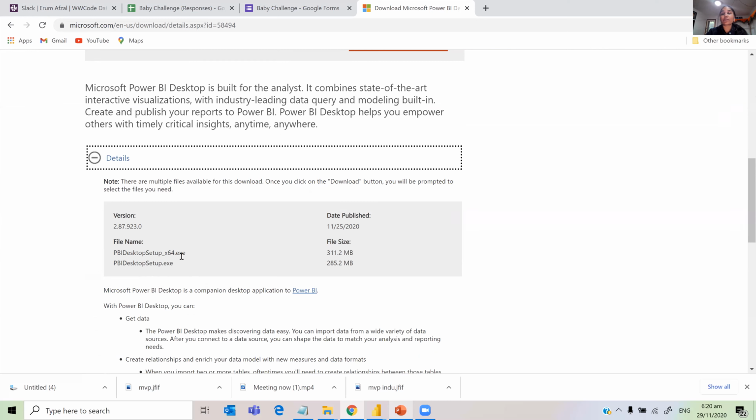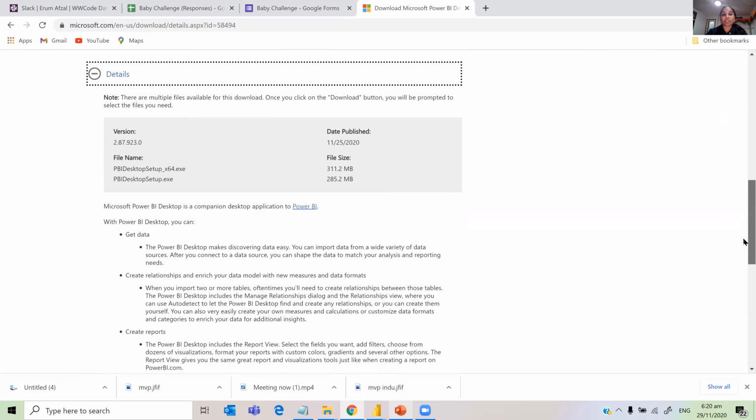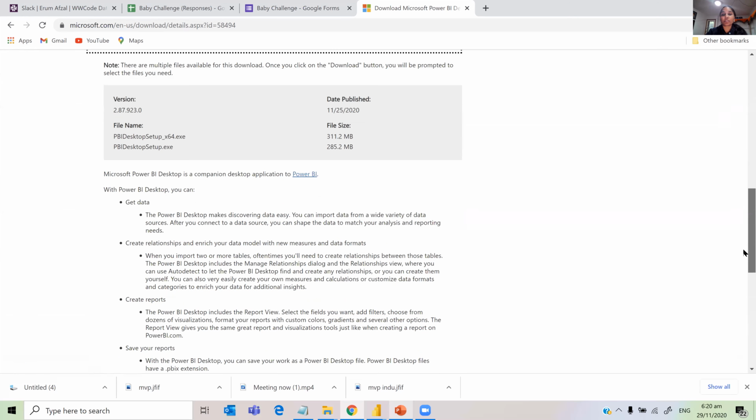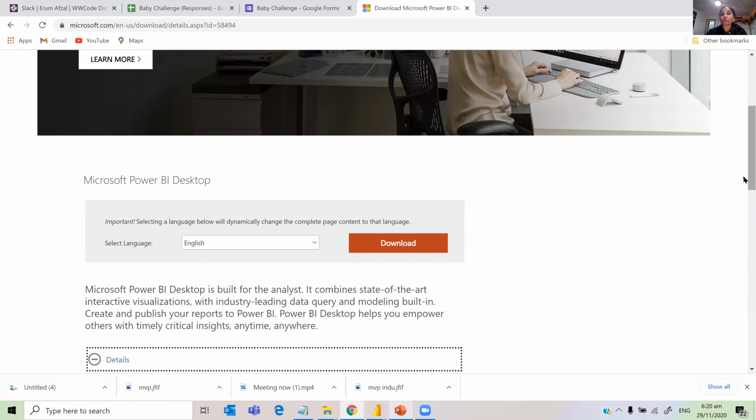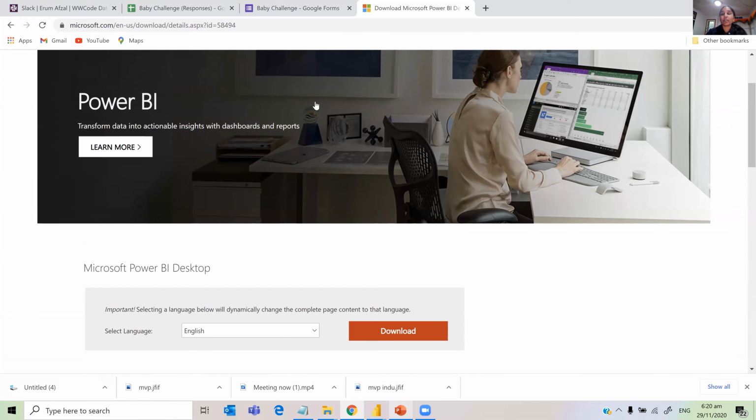If you have a 64-bit machine, choose the x64. Otherwise, choose just the Power BI setup, if you have some old computers. And then you have all the requirements here. So that's what I wanted to show here.